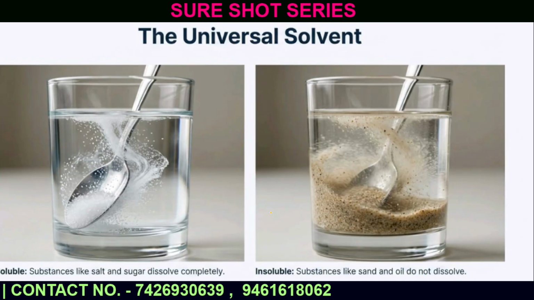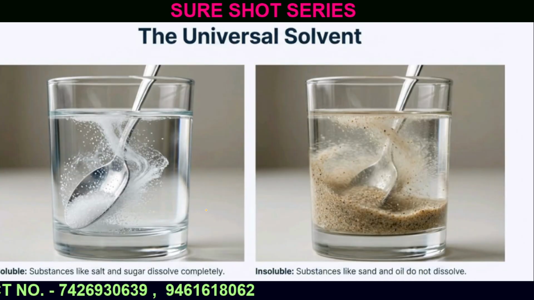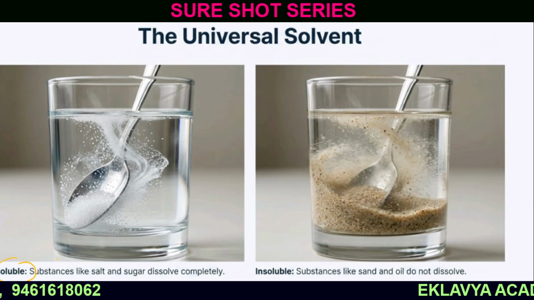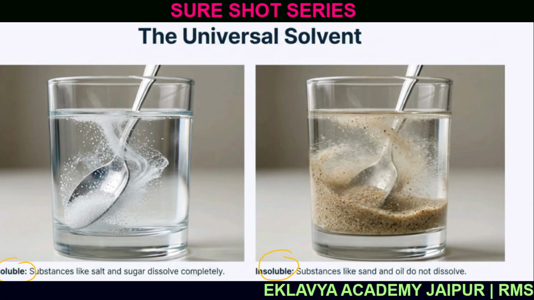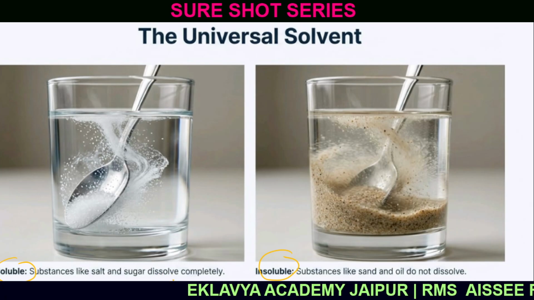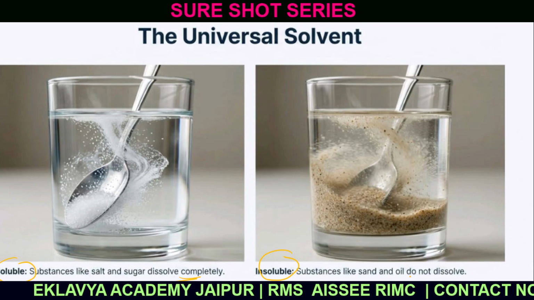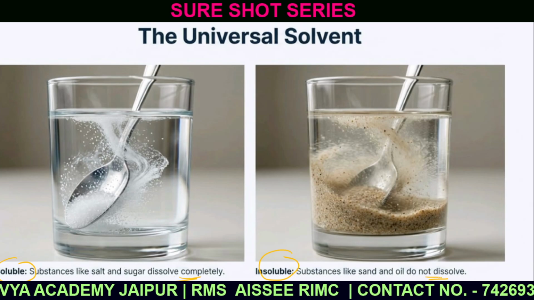Now, the universal solvent rule. There are soluble materials and there are insoluble materials. Soluble materials are those which can be dissolved completely in water, and insoluble materials cannot be dissolved in water.